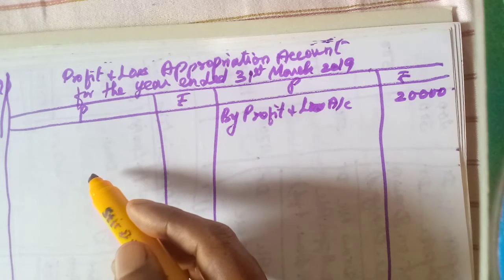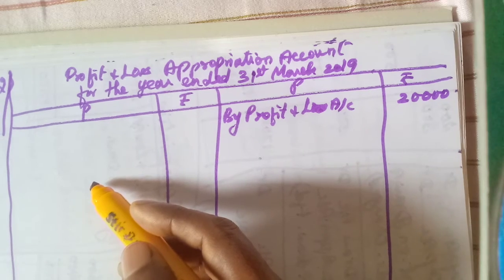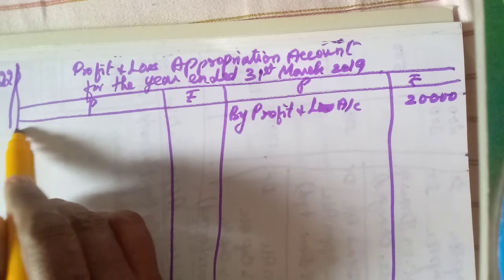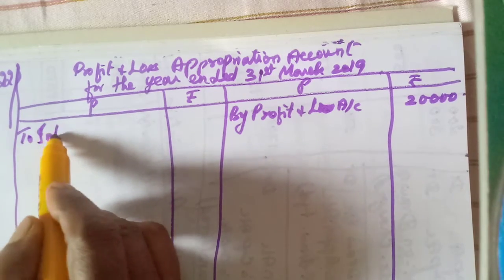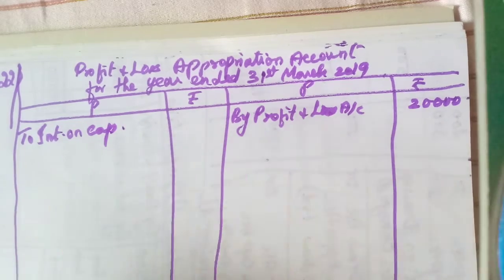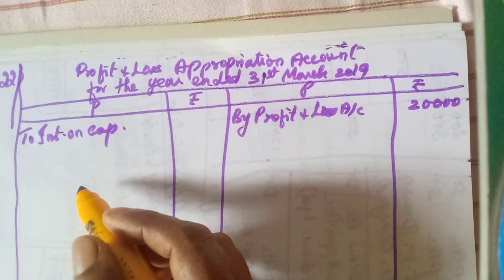The sharing ratio is given. You see, partners to be entitled to interest on capital. So what is the entry? We should debit the interest on capital, to interest on capital. Here we can show it separately, the partners' interest on capital.